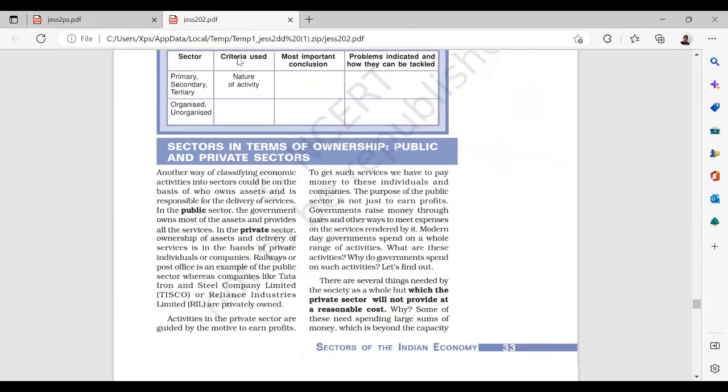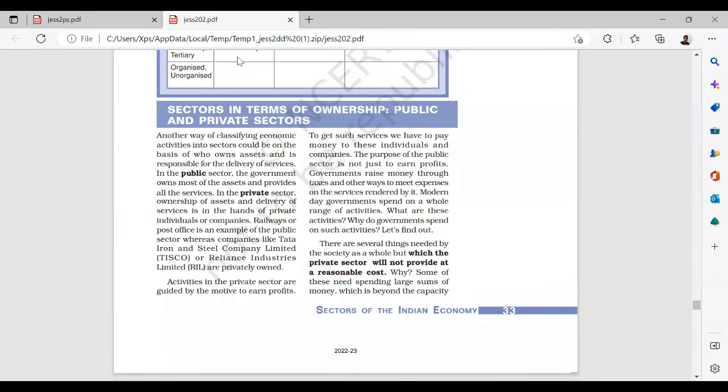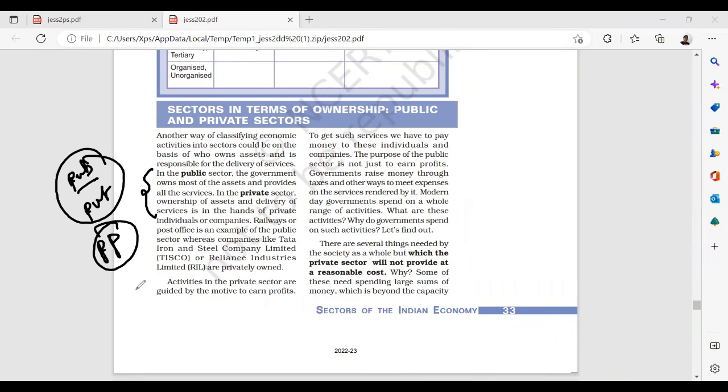Another way of classifying economic activities in the sector could be on the basis of who owns assets and is responsible for the delivery of services. Assets are owned by the public or by the private. For example, railways is maximum public. Railways or the post office is an example of the public sector, whereas companies like Tata and Reliance are examples of the private sector.